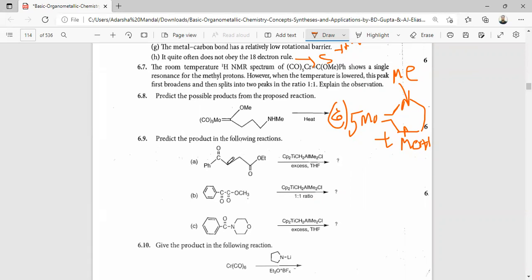So predict the following reaction. In this case, this is the Tebbe reagent. Upon reaction with this, alkylation occurs. Here is CH2 and here also CH2. Same case.